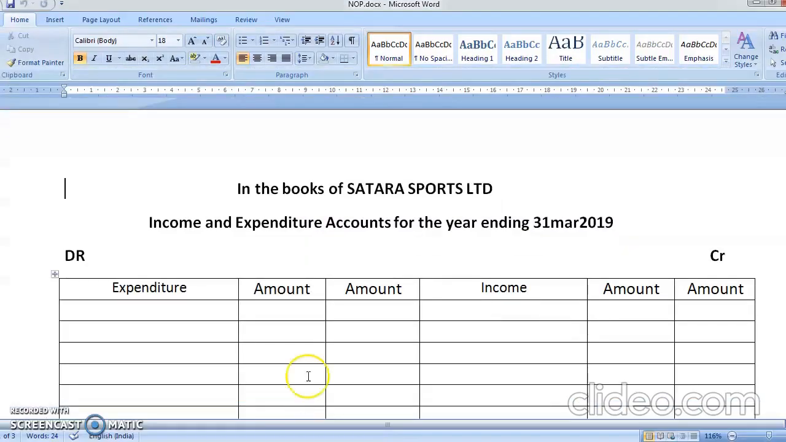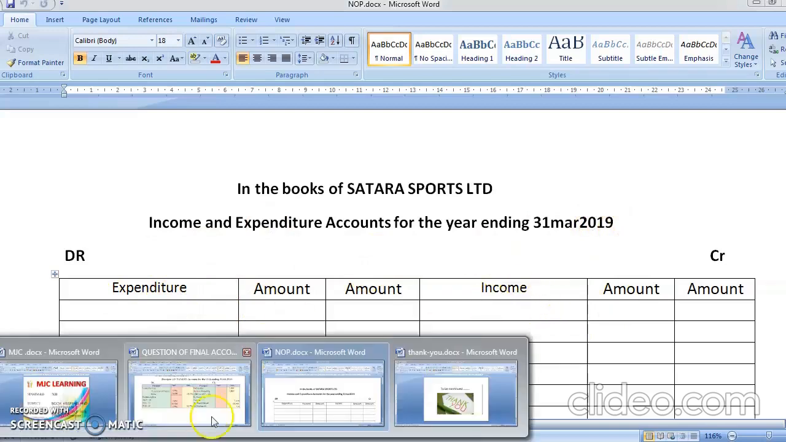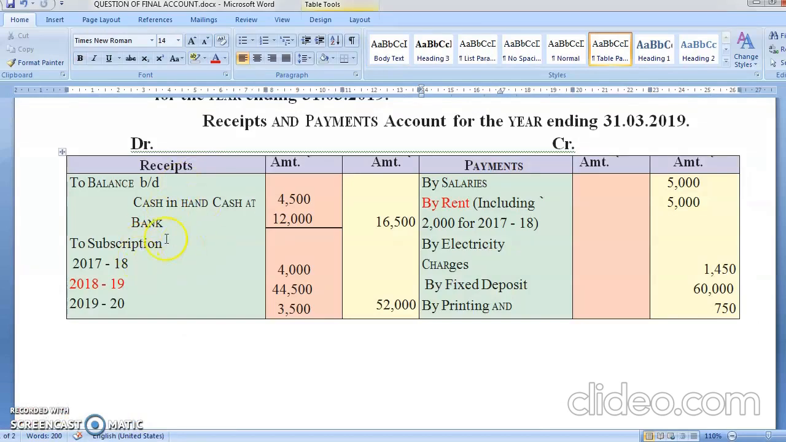Okay, chalo. I have drawn in the books of Satara Sports Limited income and expenditure account for the year ended 31st March 2019. See, this is your expenditure comes on debit side, income comes on your credit side. Now, और हमारा कैश में अलग होता है, रिसीव डेबिट में होता है, पेमेंट क्रेडिट में होता है. हम चलो पहले वाला देखते हैं. सी फर्स्ट वाला आइटम आई ऑलरेडी एक्सप्लेन टू यू. दिस इज बोथ द आइटम्स इज योर balance sheet item, so it is not going to come in income and expenditure. Subscription also I've explained it to you.